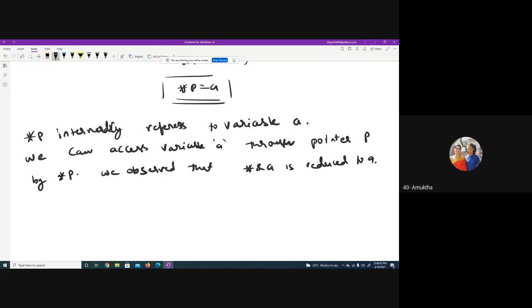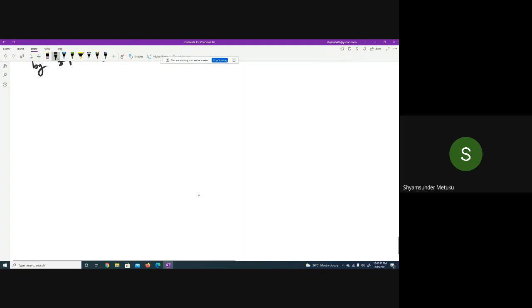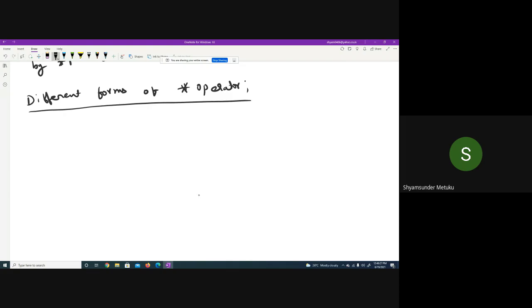Yes, sir. Okay, now for the last topic for today's class, with this we will wind up: different forms of the star operator. Because the star operator has got multiple meanings in the C program. That is the meaning of different forms.